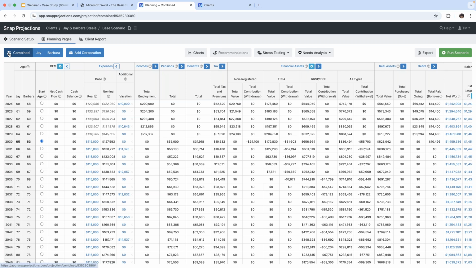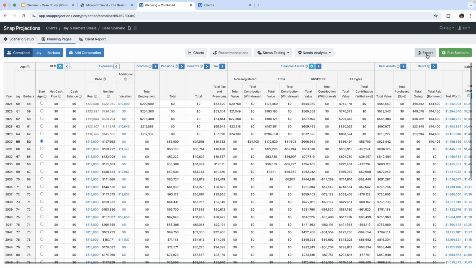So now, like I say, the third level menu, we've seen that there's a combined page, an individual page for Jay, individual page for Barbara. We could also add a corporation from this page. We were able to do it from scenario setup. We can do it from this page as well. We can generate charts from this page, which I will be demonstrating later on. We can make recommendations from this page, which I will also be demonstrating later on. We can do some stress testing on our portfolios, and we can do some life needs analysis as well.